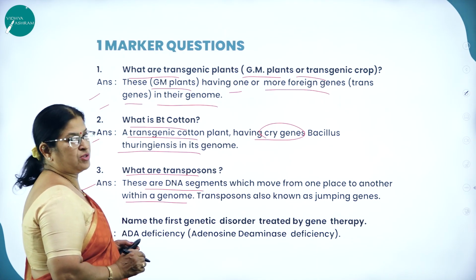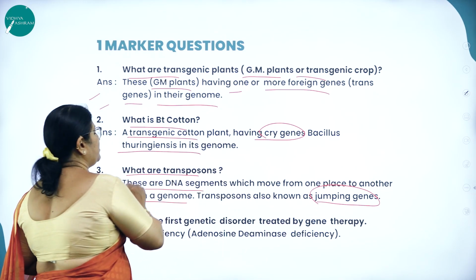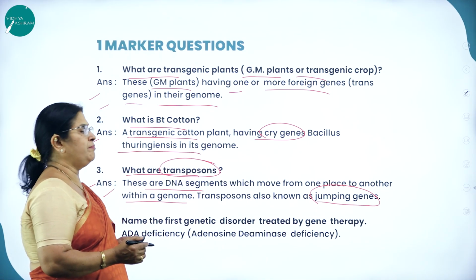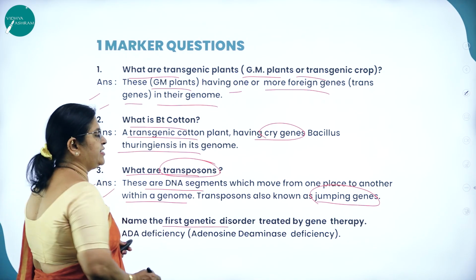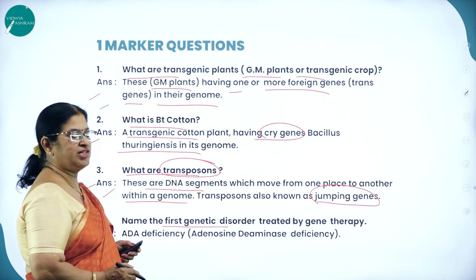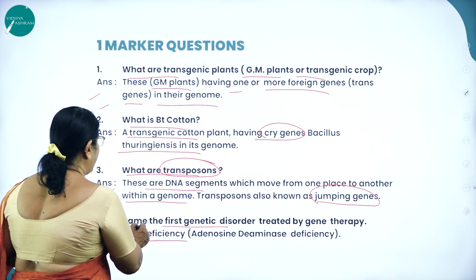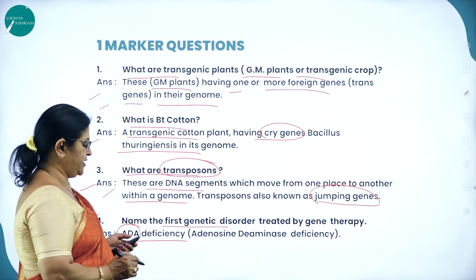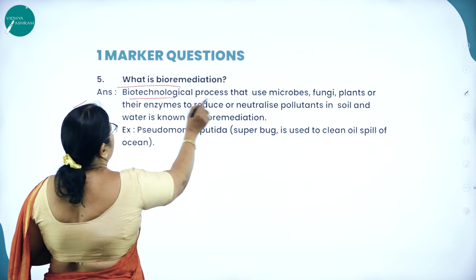Transposons are also known as what? Jumping genes. Name the jumping genes if they ask. It is nothing but transposons. Next, name the first genetic disorder treated by gene therapy, that is ADA deficiency. What does ADA stand for? Adenosine deaminase deficiency.